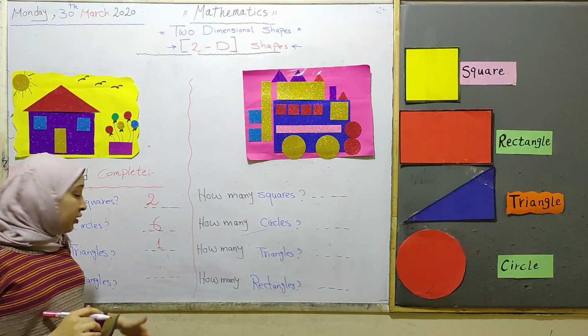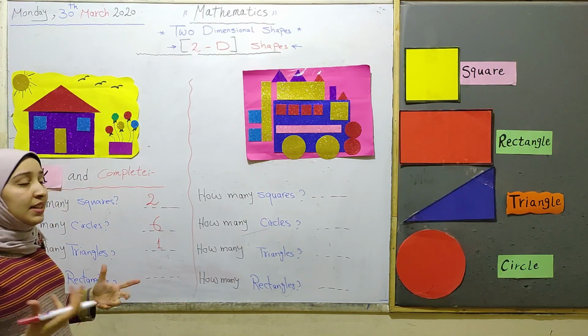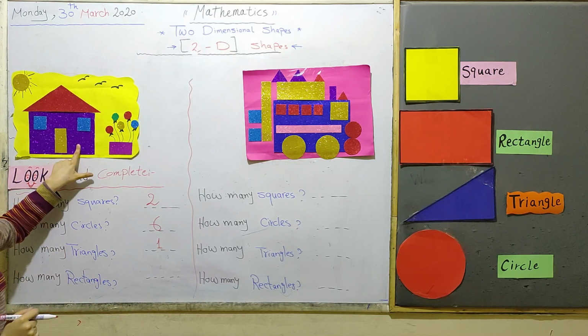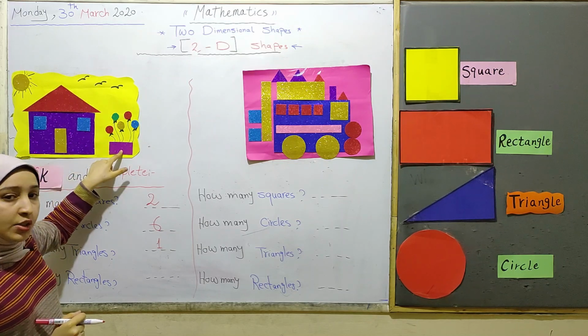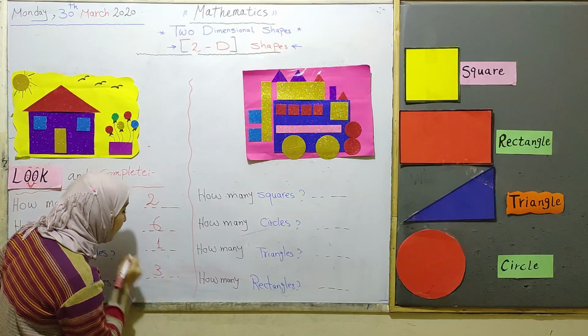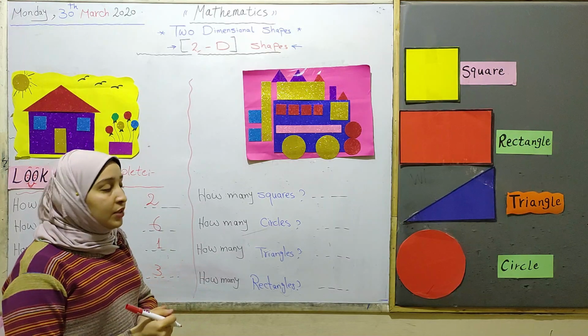The last question: how many rectangles? Let's count rectangles here. 1, 2, and 3. So I have 3 rectangles only. The second picture, let's look and complete also.